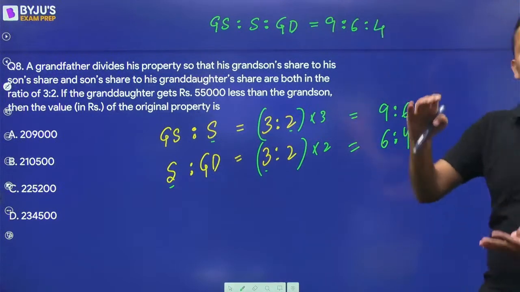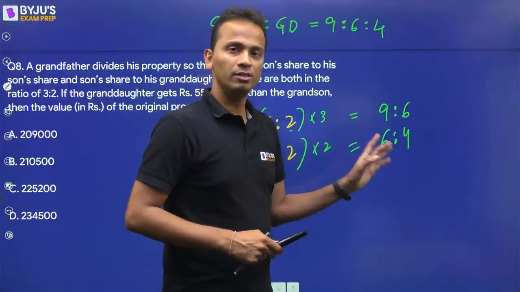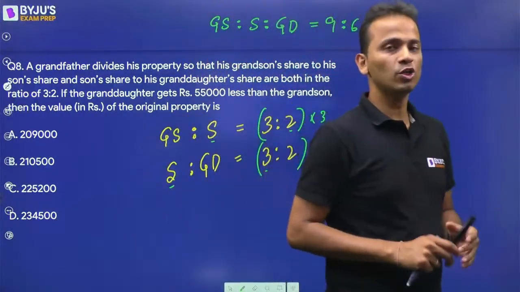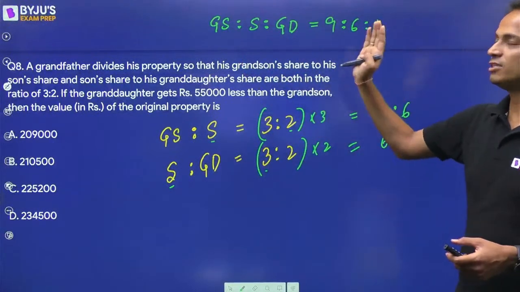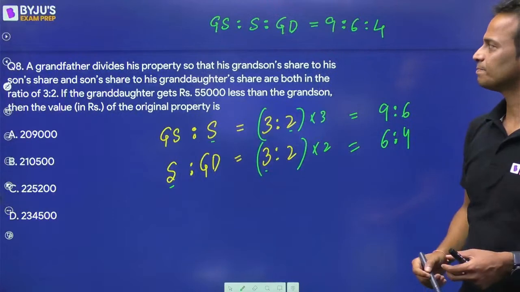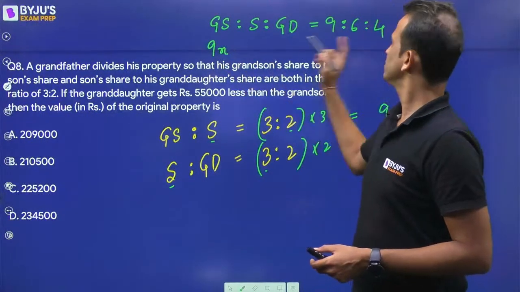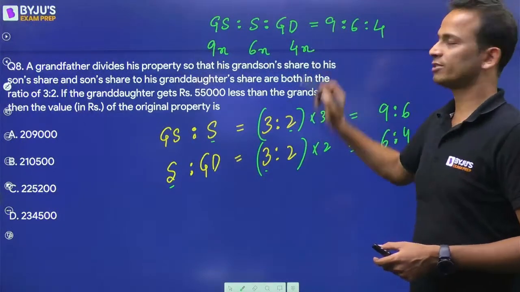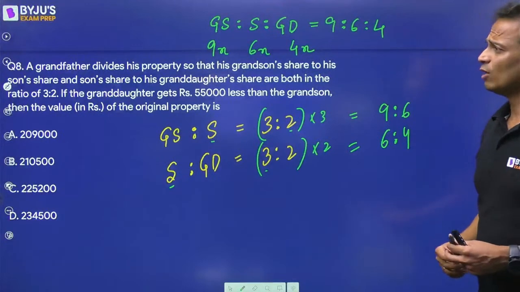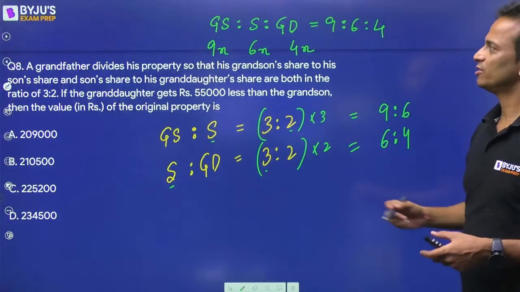Okay, now these two ratios can only be merged if this part is equal. If this part is not equal, you cannot merge these ratios. So this is the ratio of grandson, son, and granddaughter, right? So grandson will get 9x, son will get 6x, and granddaughter will get 4x. Okay. Now, granddaughter gets 55,000 less than grandson.